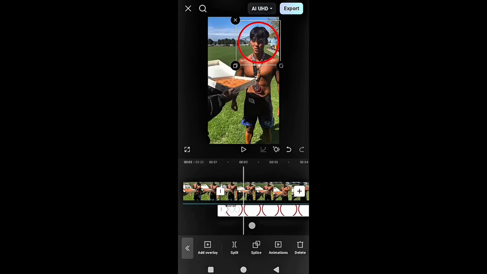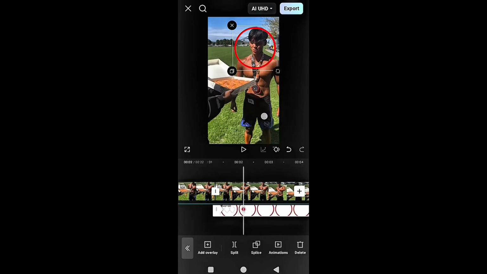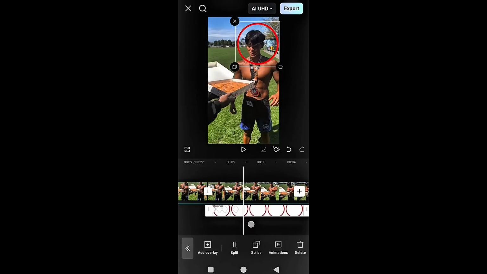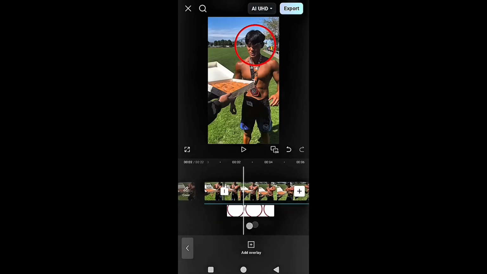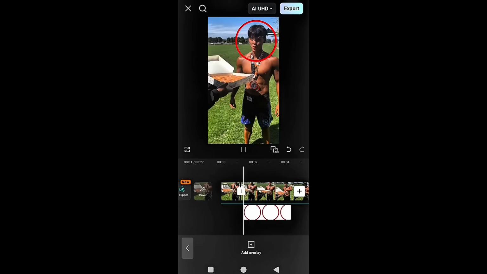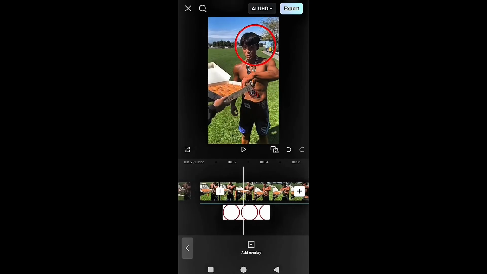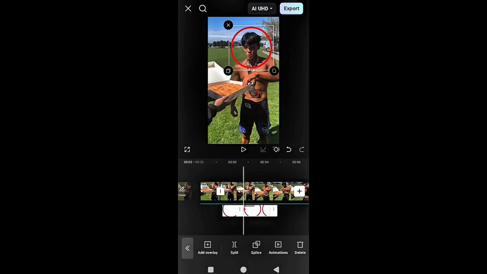Watch this video carefully and you'll understand every single thing. I'm explaining it to you like a child, A to Z. Whatever questions you have, I'm clearing those too. So look, you do it like this with keyframes. Once that's done, then you have to play it, meaning you have to check it. So look. Here you put a cut, meaning we only needed it up to here. That's it. So split here and delete this.